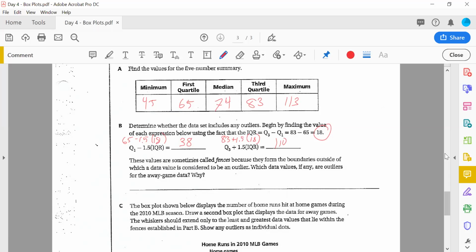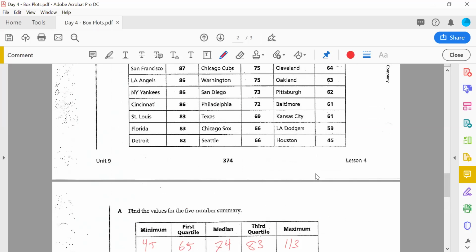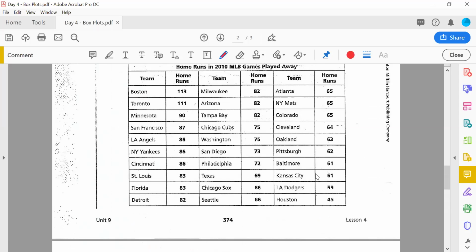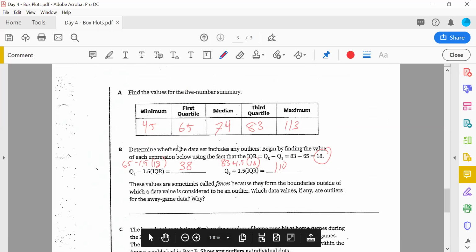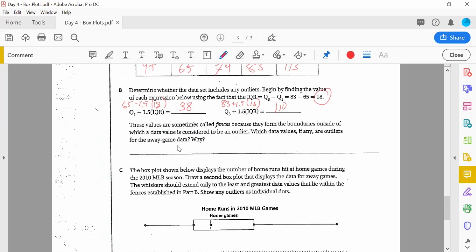So look at this right here. How many values are above 110? I see 2 values. Those are the only 2 values right there that are above 110. So we actually do have 2 outliers here, don't we? We have 2 outliers. So 111 and 113 are indeed outliers.